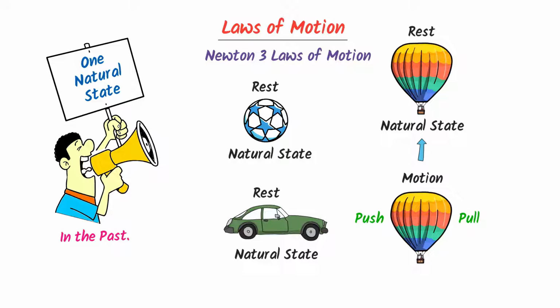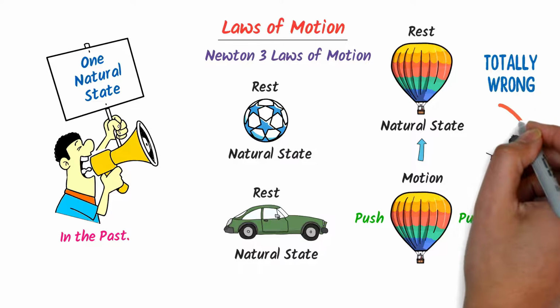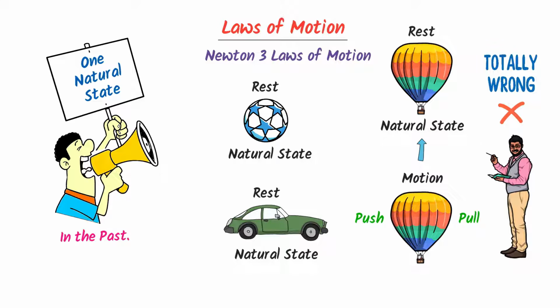Let me repeat it. Scientists believed that objects stay in motion only if they are pulled or pushed, but eventually the moving body would come to rest, which is the natural state of any object. In conclusion, they thought that every moving object in the universe would eventually come to its natural state of rest. This concept was totally wrong and it was rejected.